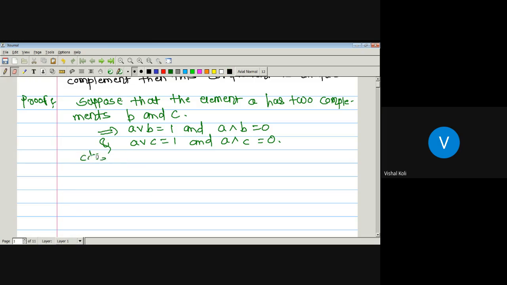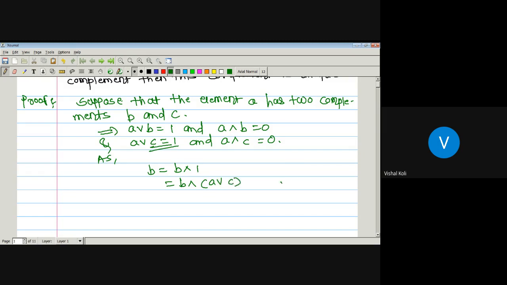Now consider B. We can write B as B meet 1, since 1 is the greatest element, the upper bound, and the meet of any element with 1 is that element itself. So B is the meet of B and 1. But 1 is nothing but A join C. So B equals B meet (A join C).